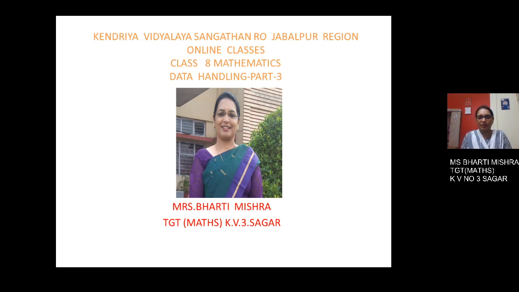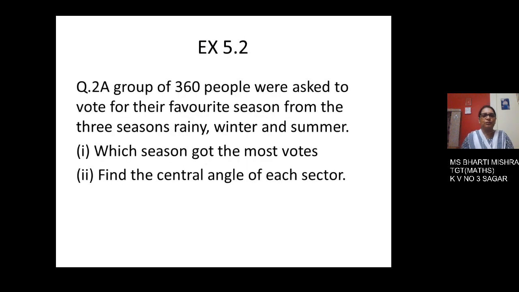So children, in continuation with what we have studied in the previous class, let us continue exercise 5.2 of data handling. In the previous class, we had learned how to study a given pie chart. So let us start with the second question of exercise 5.2.